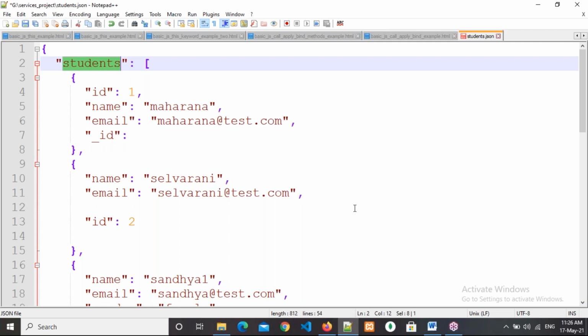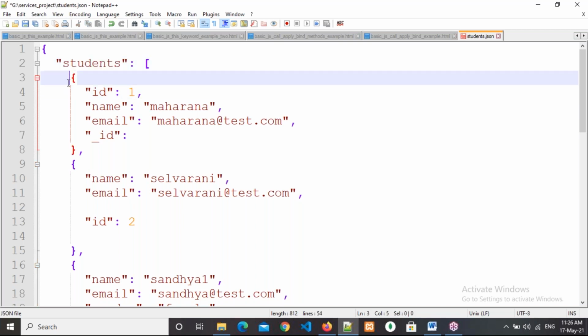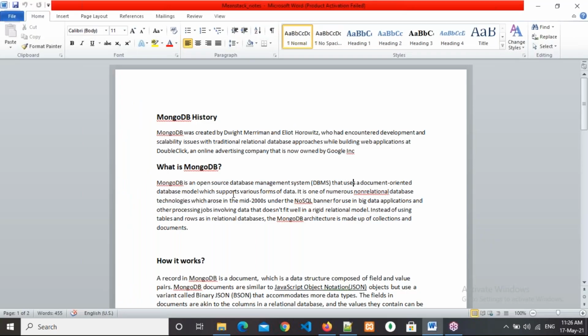Understanding, right? Generally we store in the form of tables and rows, but here in MongoDB we store in the form of objects. That is what object oriented database means. Clear, right, everyone? Now respond please. Don't be silent. Hello. Yes, sir. Okay, right. This is about document oriented database.